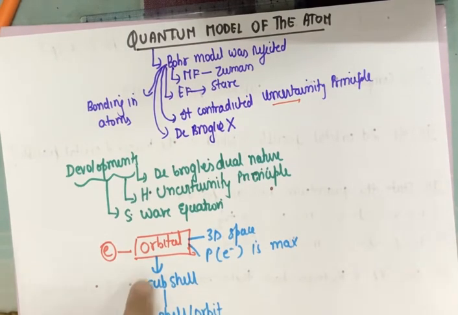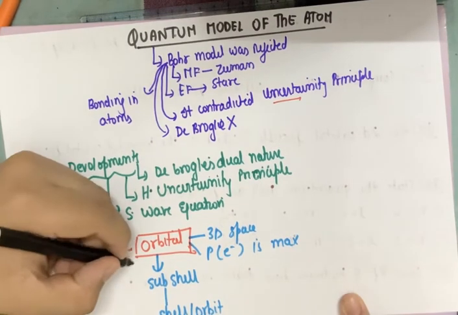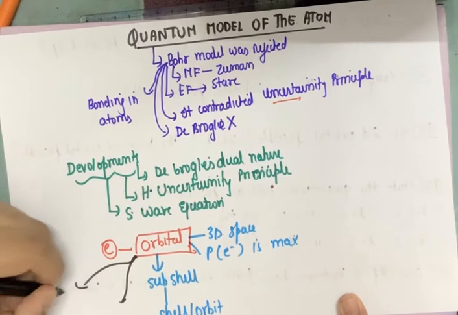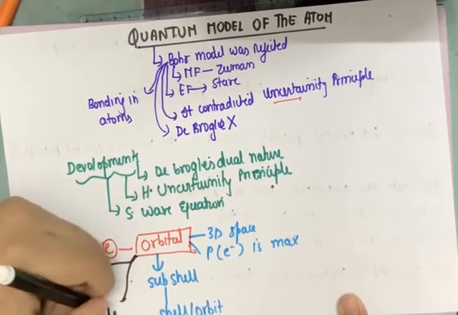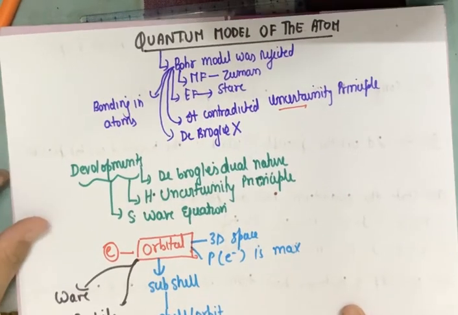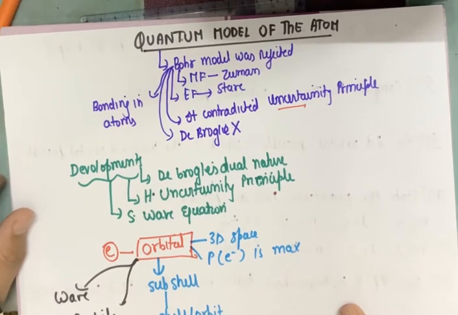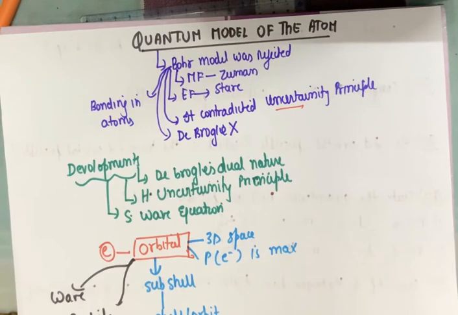Okay, and this orbital nature of an electron fulfills the two properties of the electron, which are the wave properties and of course the particle properties of the electron, and it follows the uncertainty principle as well. Now one important thing, what is the difference between orbit and orbital? Orbits are shells in which we find orbitals. Orbitals are 3D spaces which are found inside the orbit.